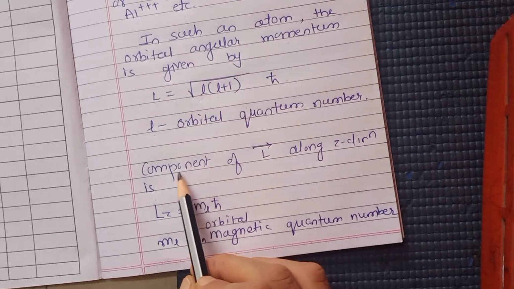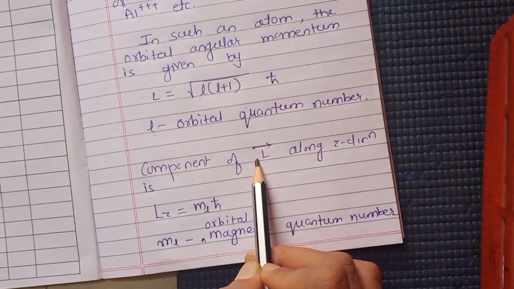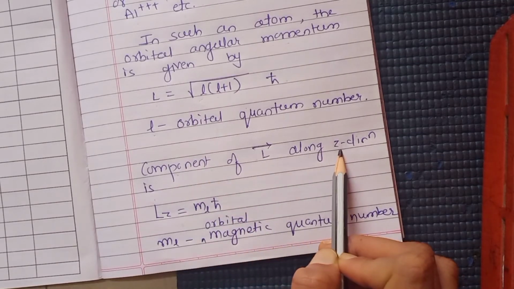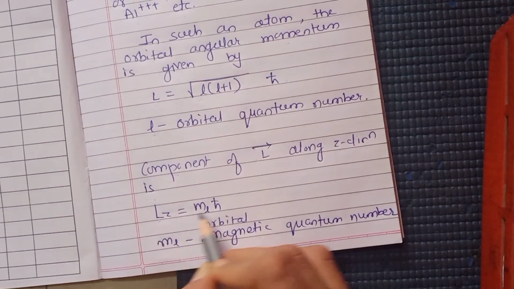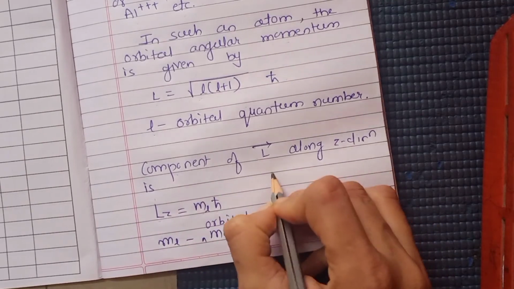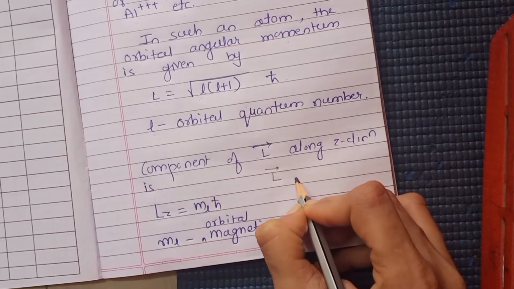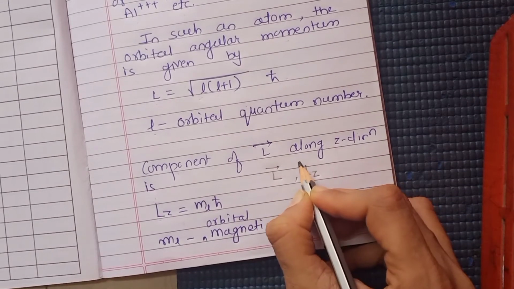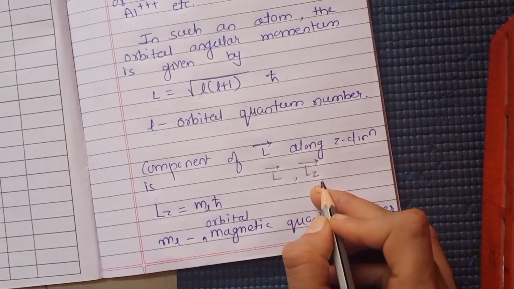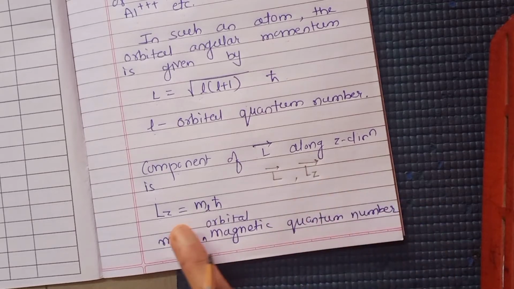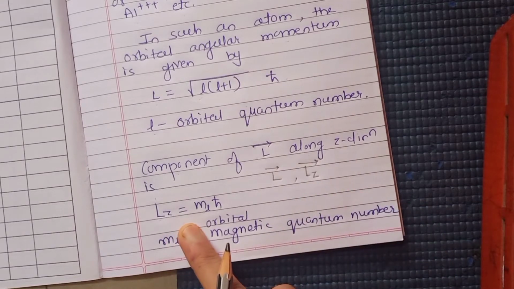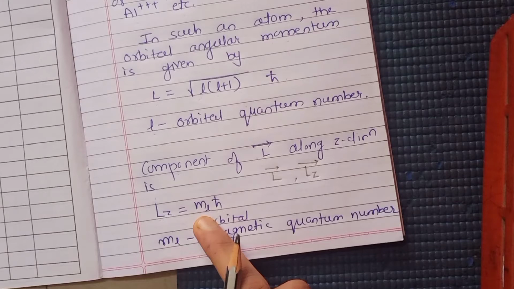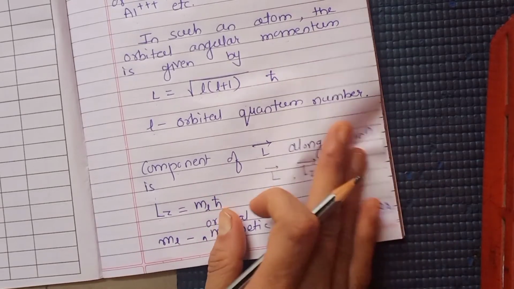Now, the component of angular momentum vector L along z direction is given by Lz, which is equal to ml h cross. And we know that vector L is quantized, and along with that Lz, that is the component of L along z direction, is also quantized. This formula also we have seen in the earlier lecture. What is this ml? This ml is called the orbital magnetic quantum number.